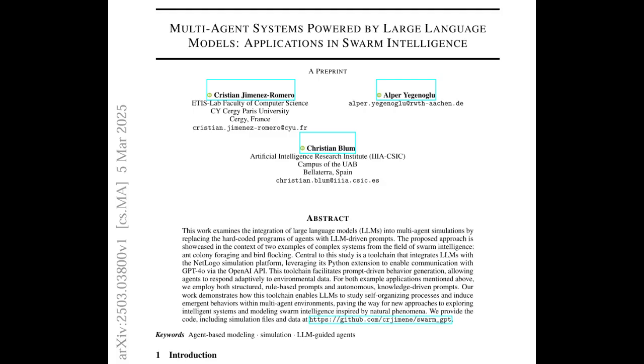It is fascinating. Using LLMs, which are trained on tons of text, to control agents and systems that have always been driven by rules and algorithms. Truly novel approach. And this paper looks at two classic swarm intelligence examples, ant foraging and bird flocking. The big question they're trying to answer is, can an LLM really learn these complex behaviors? Right, and just from text prompts. Exactly, just from text prompts. And how do they compare to agents programmed with those traditional rules?